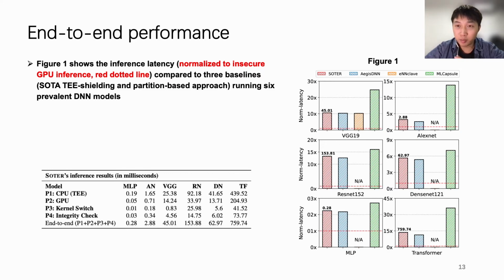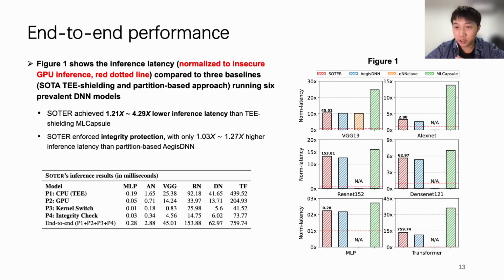For the end-to-end performance, Figure 1 shows the inference latency, which is normalized to insecure GPU inference, compared to 3 baselines running 6 prevalent DNN models. SOTER achieved 1 times to 4 times lower inference latency than the TEE shielding baseline ML Capsule, as SOTER securely utilizes the GPU to accelerate partial heavyweight inference computations, including the convolution and fully connected operators. And even though SOTER pays additional effort to enforce integrity protection, SOTER incurred only moderate overhead compared to the partition-based baseline HSDNN.